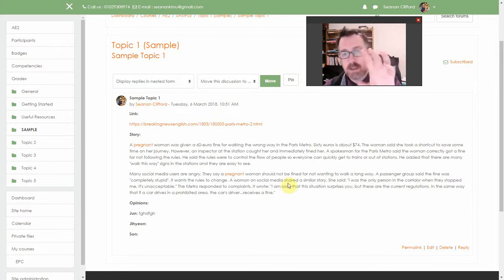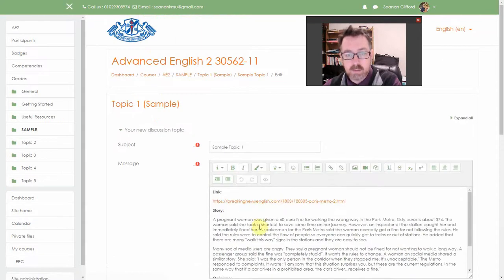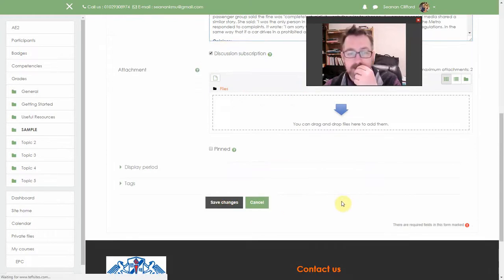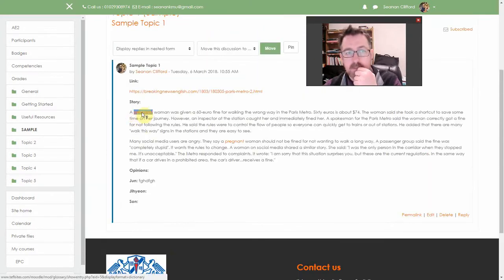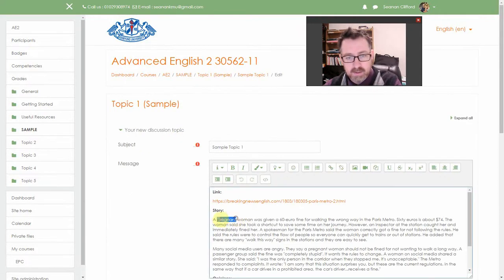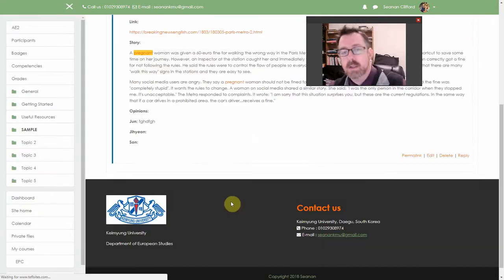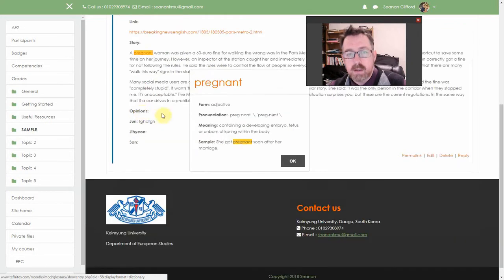Now sometimes, because this will be global throughout the whole website, if I want to make sure that these are my words, not someone else's words, I could go to pregnant here and I could highlight that in blue, for instance, okay? And when I save these, okay, now I know that it is definitely my word. Okay, blue is a terrible color. We could probably put maybe yellow or something like that. So that definitely, our team did that, or we did that. Okay, but you can still click on it, and there you go.